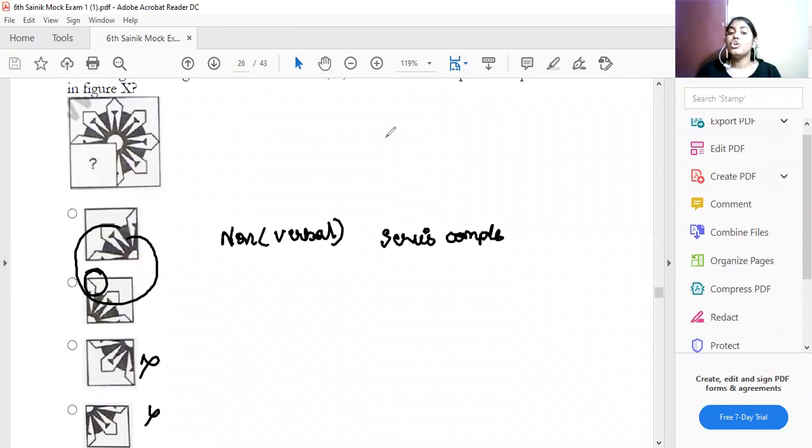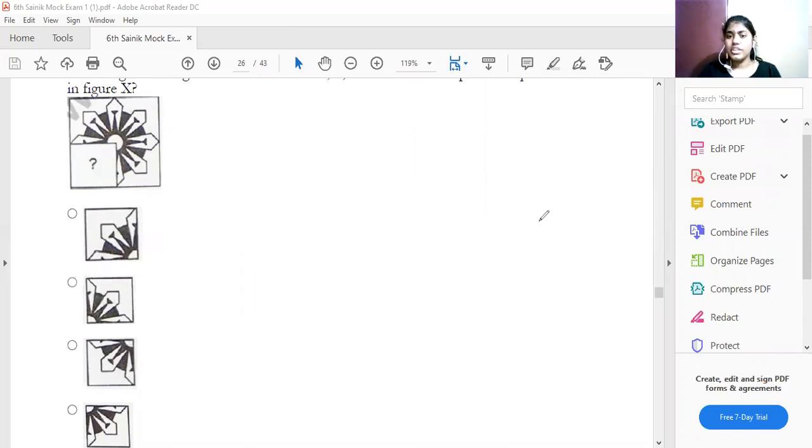To solve this particular type of question, you have to see the rotation, whether it is rotating in clockwise direction or anti-clockwise direction. You have to see this and then answer. To solve this, it is very important. Why is this session given for you? To check the concentration of the student.